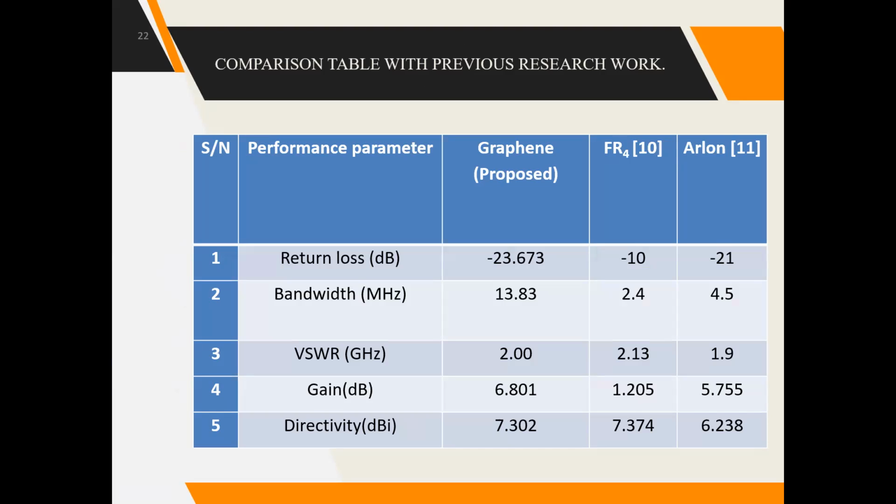We will now compare with other research work. Firstly, for the performance parameter return loss, graphene gives minus 23.673, whereas for FR4 and Arlon we have seen minus 10 to minus 21. Moreover, we have gain bandwidth minus 13.83. On the other hand, FR4 is 2.45 and Arlon is 4.5. We have also seen the VSWR and gain, and finally the directivity that has been obtained in this antenna. This is the directivity.